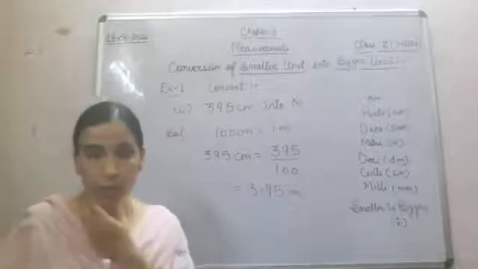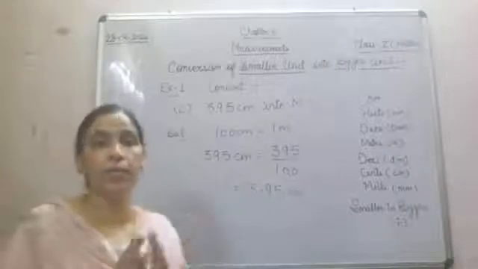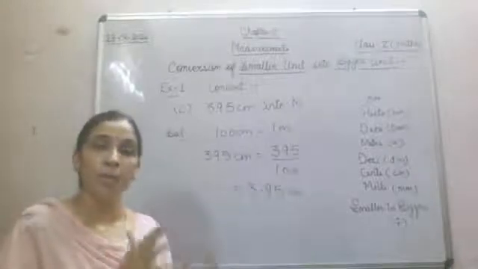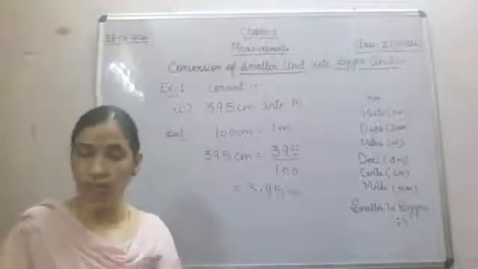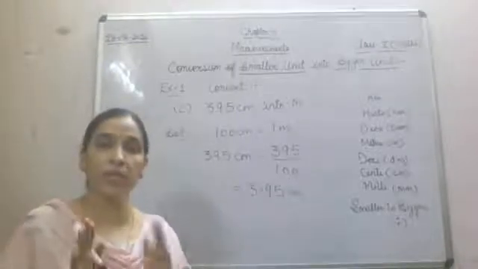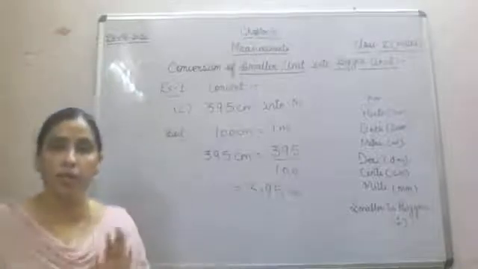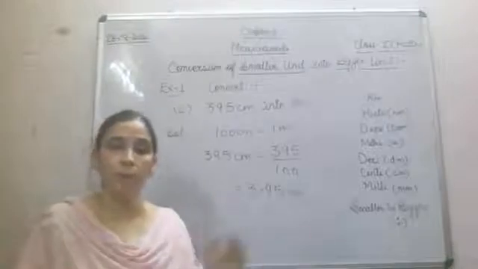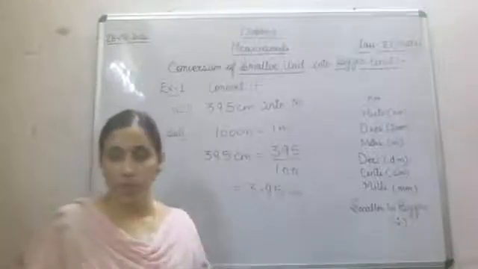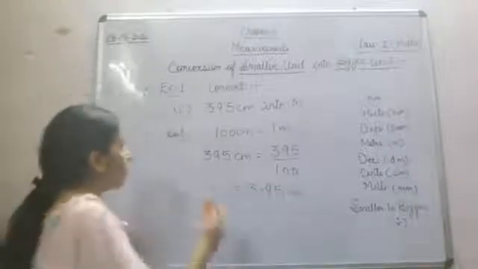So meter will be divided by 1000, and how to put decimal, that we have done in a decimal chapter. So we'll use that concept and then we can easily convert a given meter into kilometer. Again, that concept is related to conversion of smaller unit into a bigger unit. I hope that question will also be clear to you all.